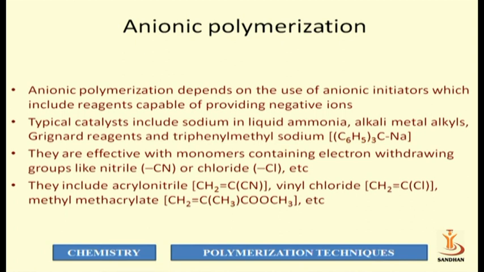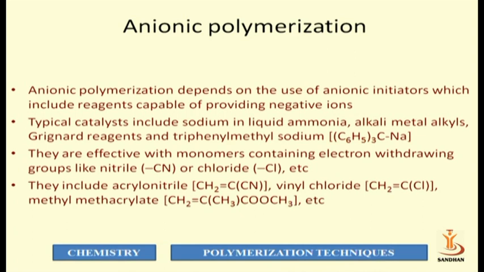Generally these groups are attached at the vinyl position and produce an electron withdrawing effect that makes the negative charge stable on the active species. Examples of monomers are acrylonitrile, vinyl chloride and methyl acrylate, which contain electron withdrawing groups and undergo anionic polymerization.